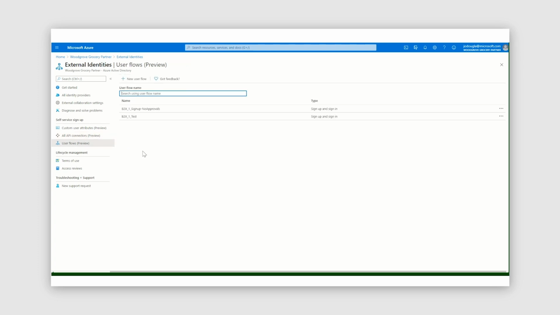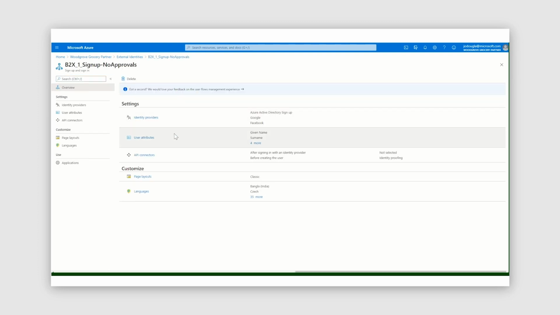Lastly, we created a user flow that brings all of these settings together. When we come into the user flow, we can see an overview of what's contained within it. In the identity providers, we've got Azure Active Directory sign-up, Google, and Facebook, which controls which identities users who are signing up can choose from.